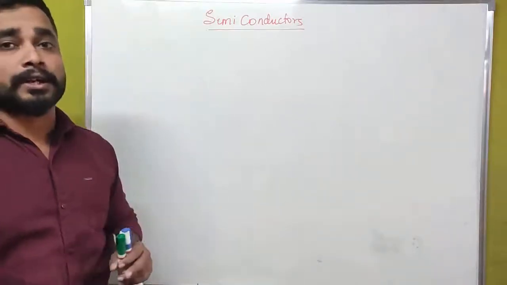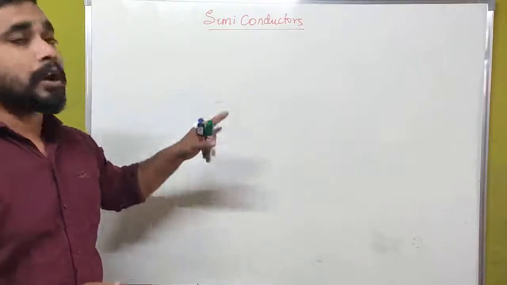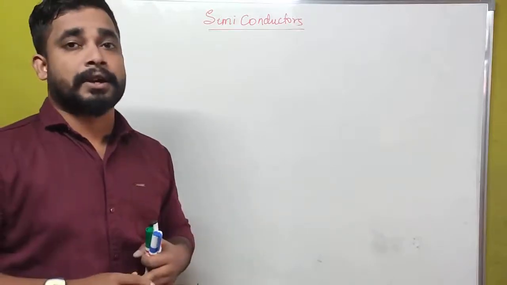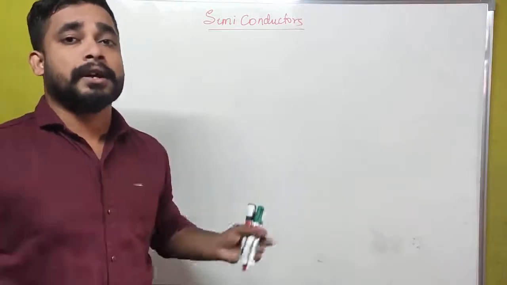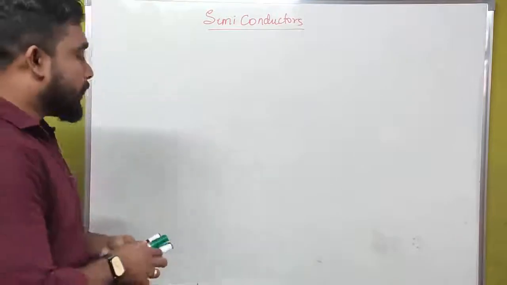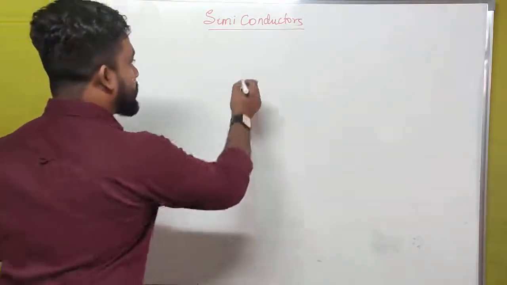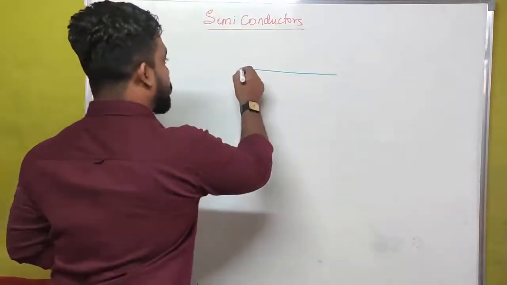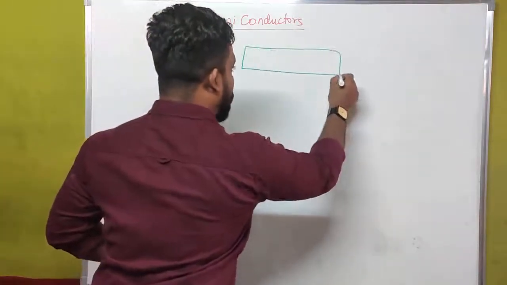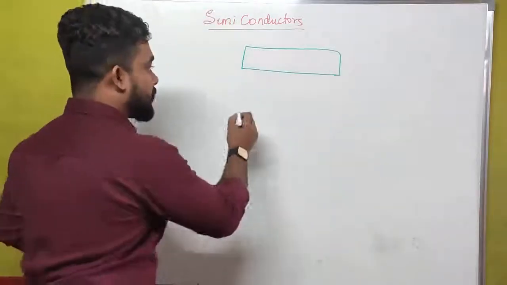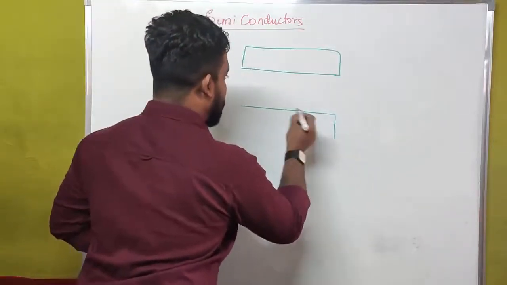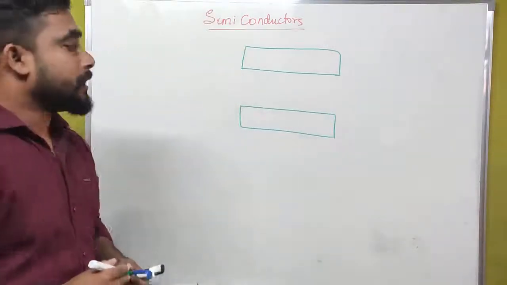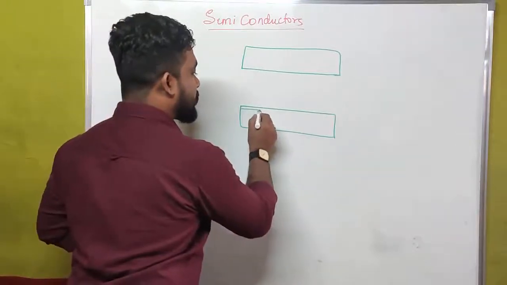Before going to the semiconductor, we should see something about the energy level diagram, and based on that energy level diagram only, we have divided the elements into three parts. Here we have two energy levels. This is the upper or higher energy level, and this one is the lower energy level.